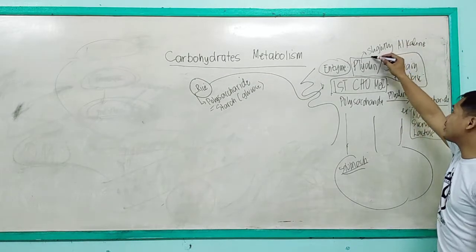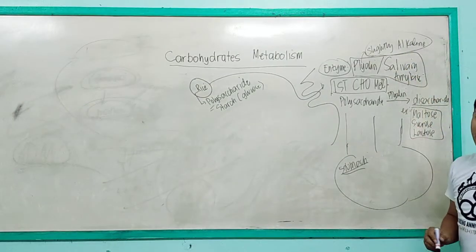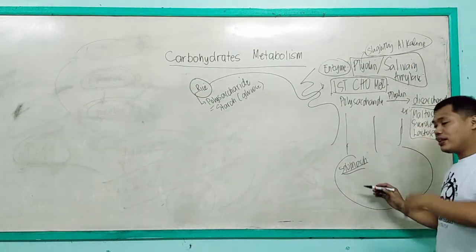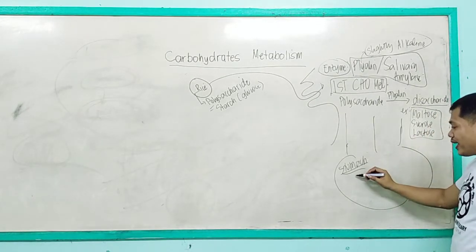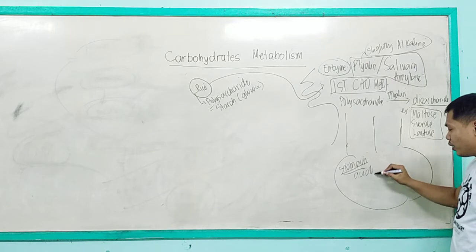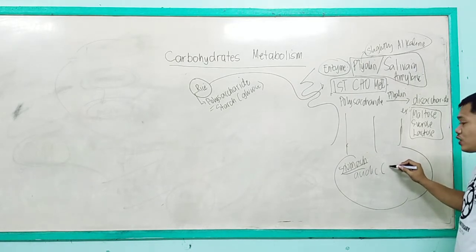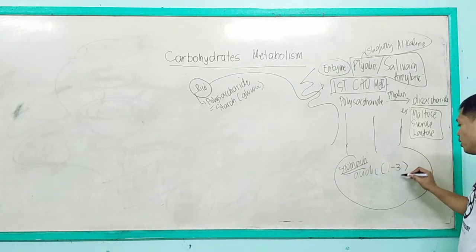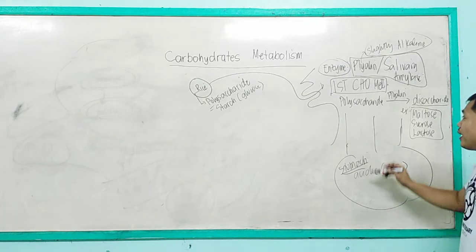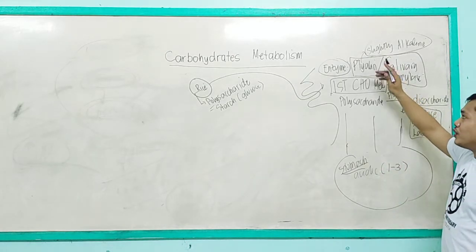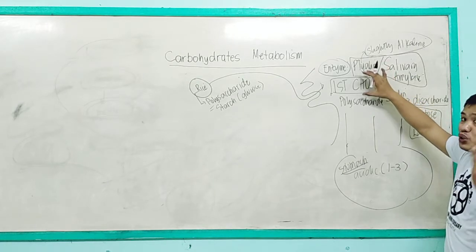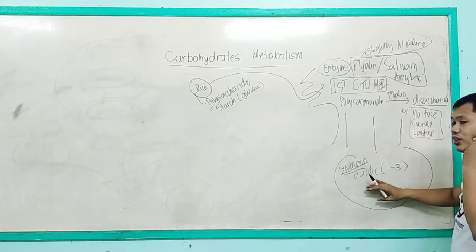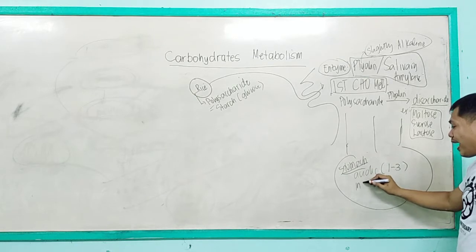What happens if it goes into the stomach? Since the stomach is acidic by nature, with a pH of 1 to 3, the enzyme that was acting upon the carbohydrates in the mouth will be inactivated.